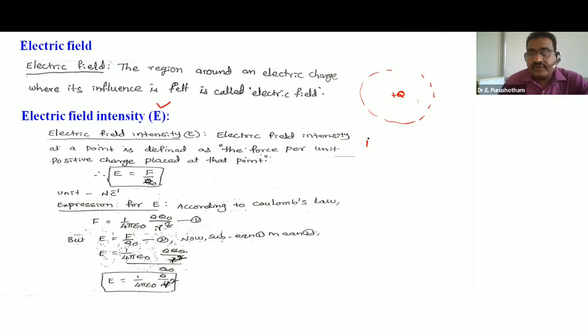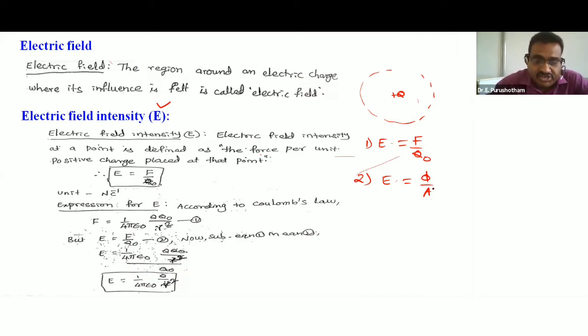Electric field intensity is represented by E. It has two definitions. E is equal to F by Q naught. Another definition, E is equal to phi by A. What is the first definition? F by Q naught, the ratio between F and Q naught.